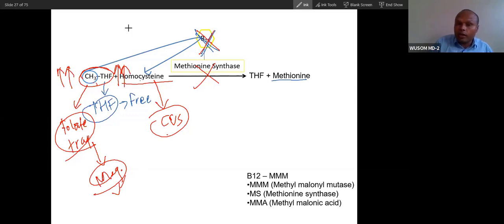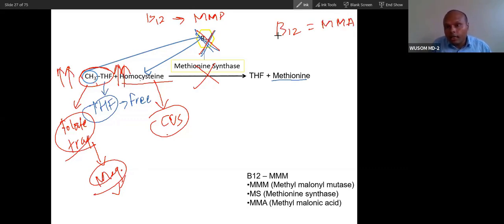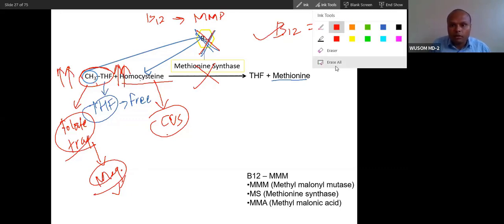Vitamin B12 is also associated with methylmalonic acid. Wherever methylmalonic acid is high in a test, tick vitamin B12 deficiency. So these three features are related to vitamin B12.